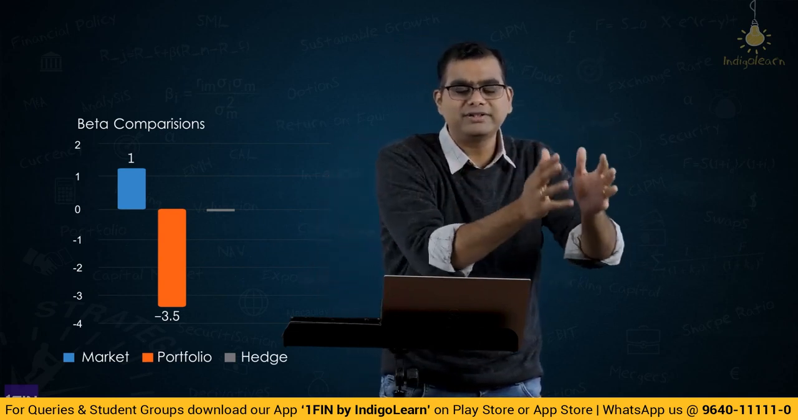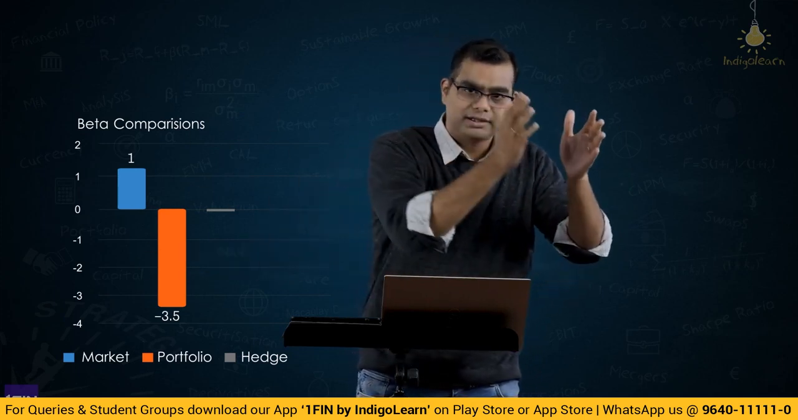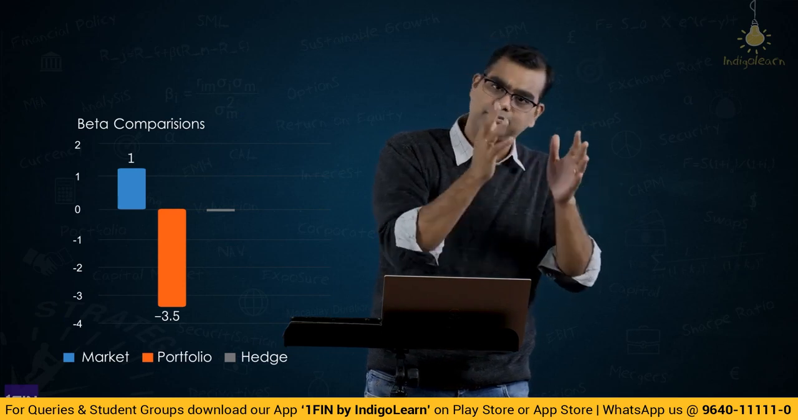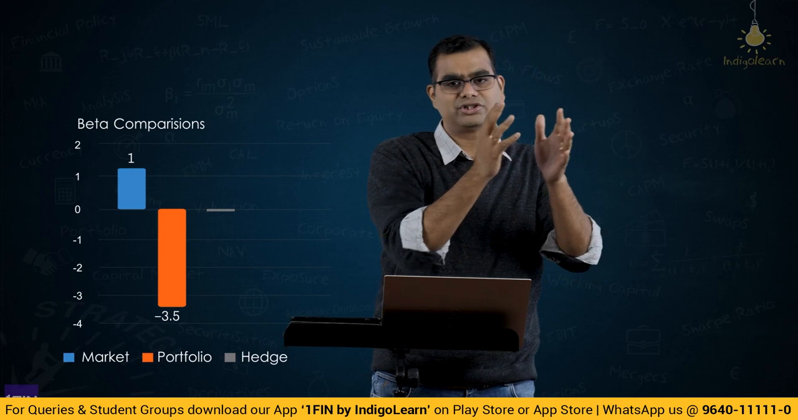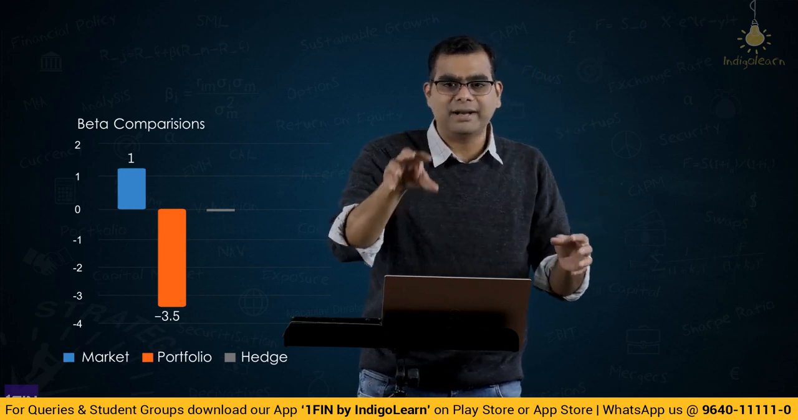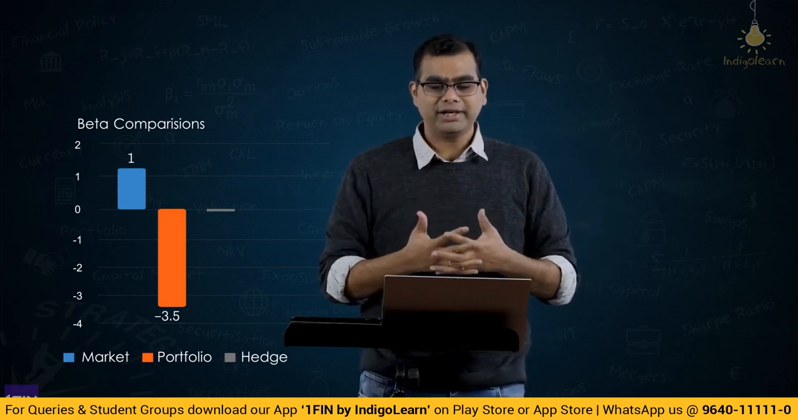What should you do here with respect to the hedge? Because the market has beta of 1, the hedge position you will take with respect to the Nifty index futures, if it is long, you will have beta of 1. If it is short, you will have beta of minus 1. But since you have a negative number here with respect to your portfolio, what will be the hedge position? You are getting my point.